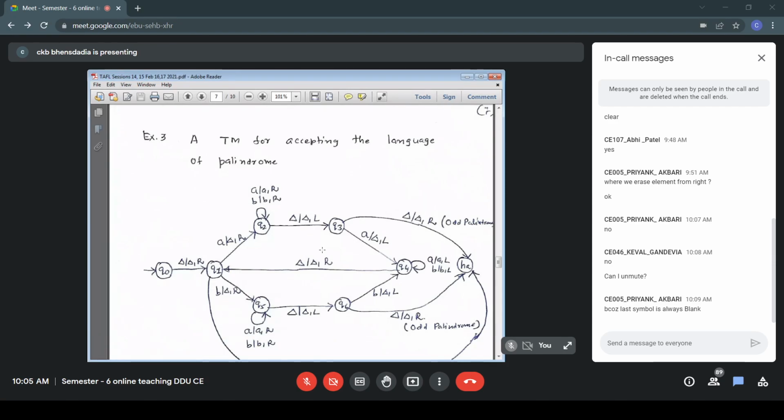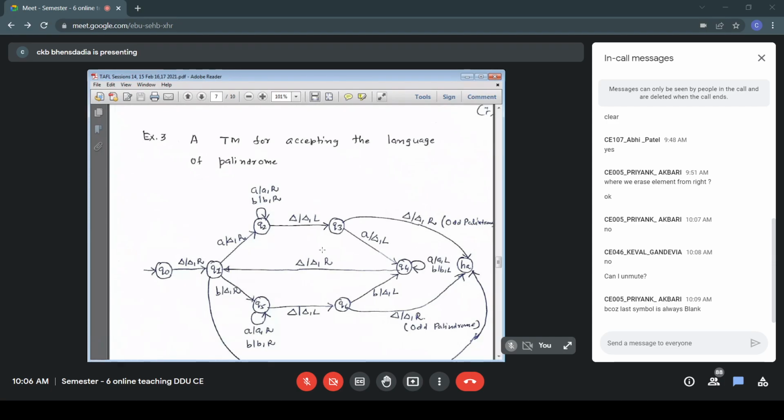So if we make a transition, say from Q2 to HA or Q5 to HA on blank, and because in the state the other transitions are A and B, B R, ultimately we'll get a blank. So in that case, there is one more option to make a transition to HA from Q2 on blank.